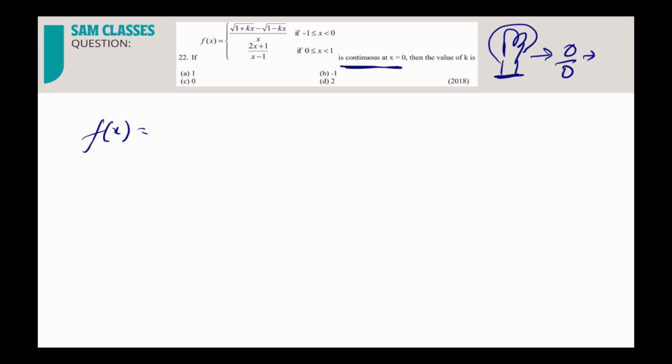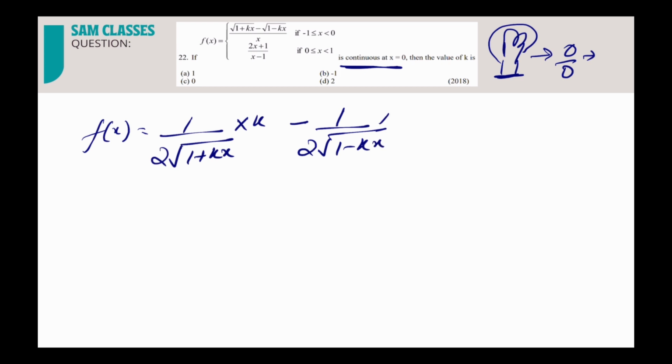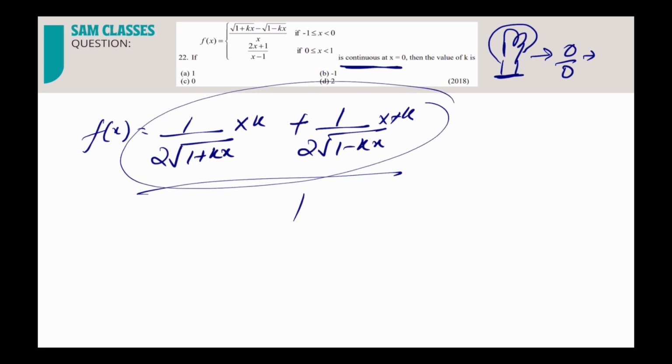So the moment you differentiate, what you'll get? 1 by 2 root under of 1 plus kx into k, minus 1 by 2 root under of 1 minus kx into minus k. So minus minus gone, and down is 1. Very simple. I differentiated the numerator separately, I differentiated the denominator separately.